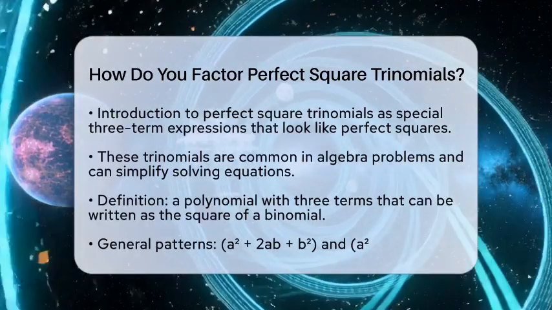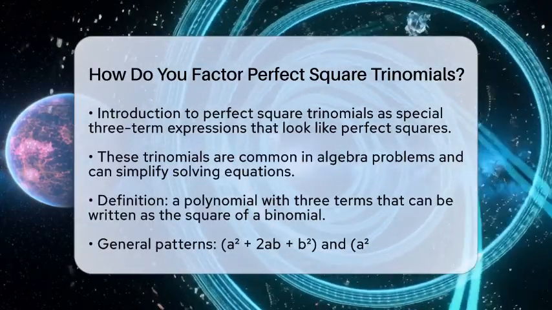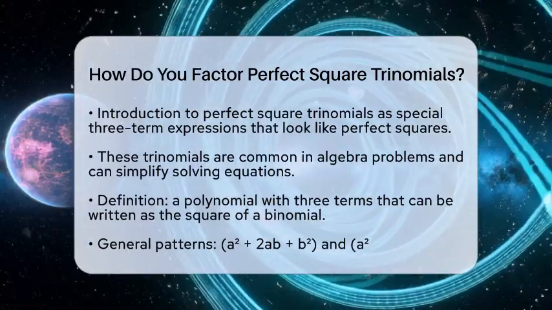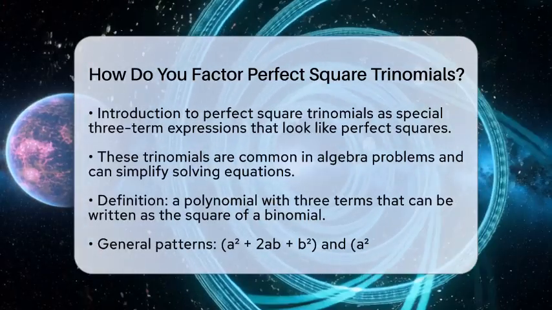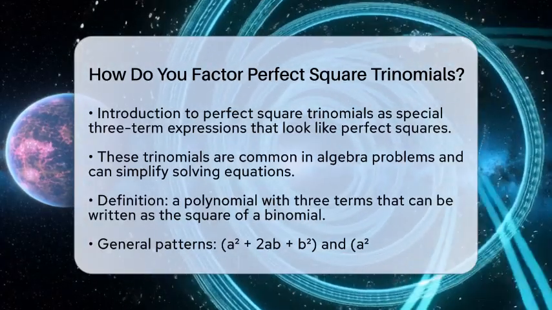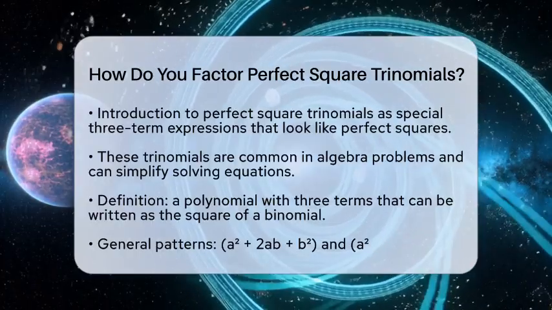A perfect square trinomial is a polynomial with three terms that can be written as the square of a binomial. Think of it like a square number, but in algebra form. These trinomials follow a specific pattern, which helps us identify them quickly.